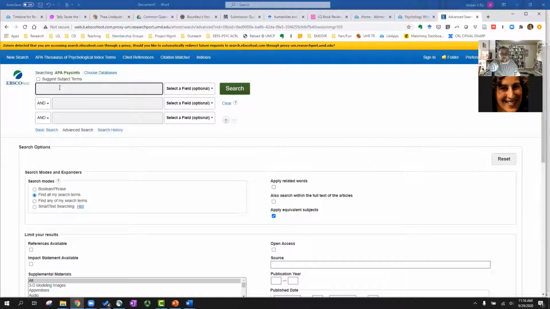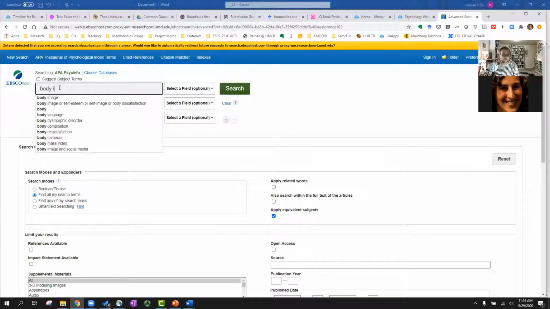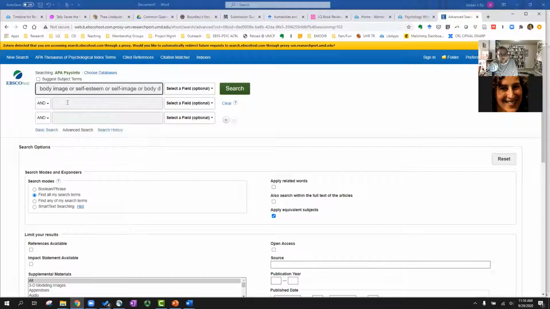From there, the search terms that we're going to be using just to kind of find some material, we're going to look at body image. And you'll notice that, like the other databases, PsycInfo gives you some suggestions for how to search and broaden your search or narrow your search. We're going to first look at broadening our search by using the or in between different terms and kind of expand out the terms a little bit here so that we get some basic ideas. We haven't quite narrowed down the search topic into our direct thing, so we're going to kind of expand this out as far as possible.